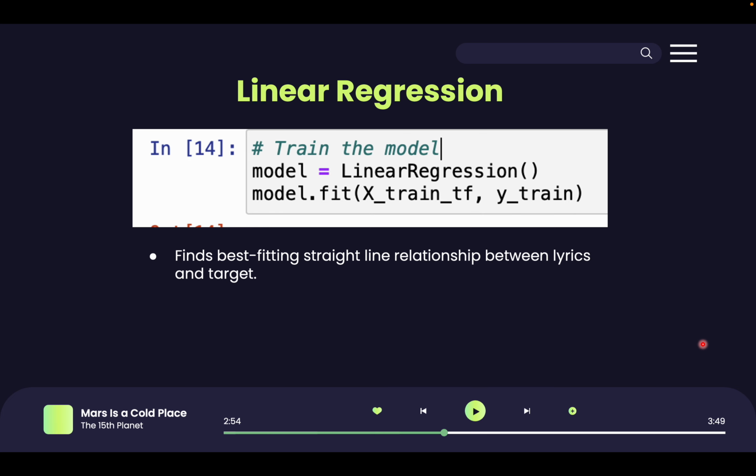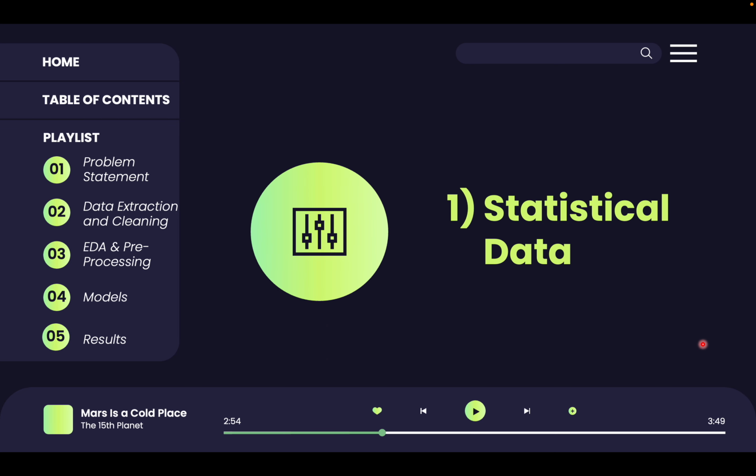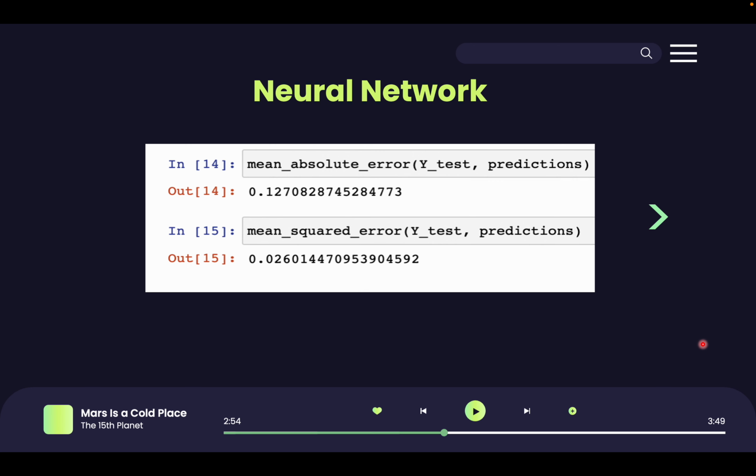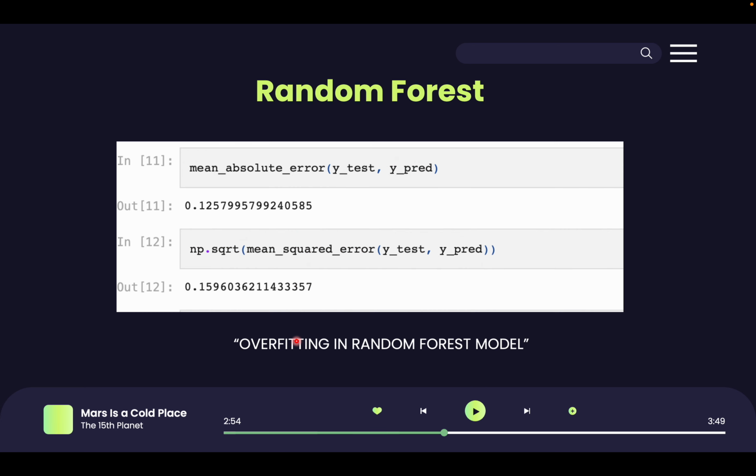Now we move on to comparing the accuracy of the results produced by our models. First, for statistical data, we obtained the best results with neural networks. It yielded a mean squared error of only 0.026, which is less than that given by both our baseline models used for the statistical data. Linear regression model yielded an MSE of 0.027 and a poor R-square value of 0.23. Random forest model yielded an MSE of 0.16.